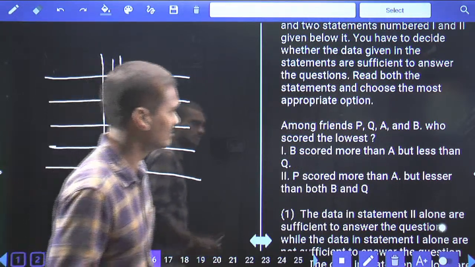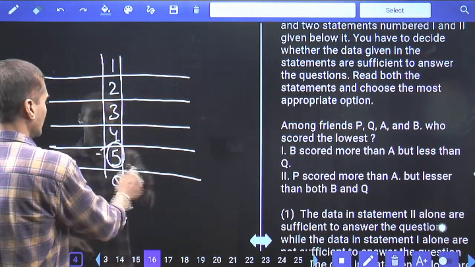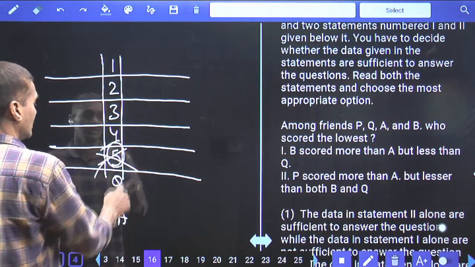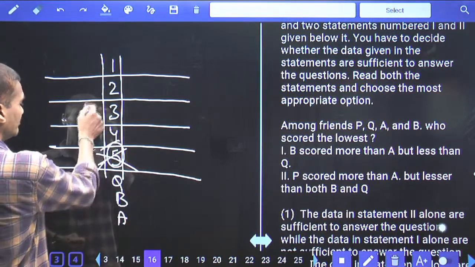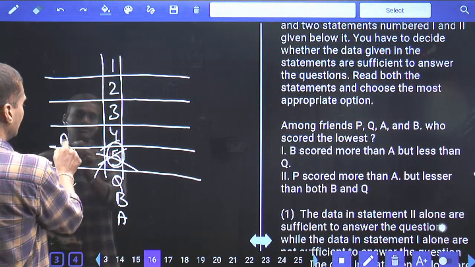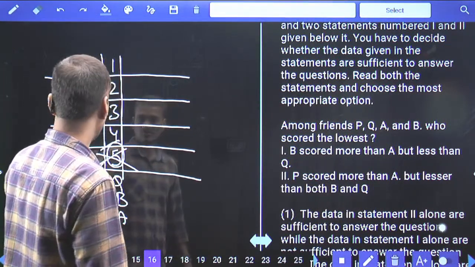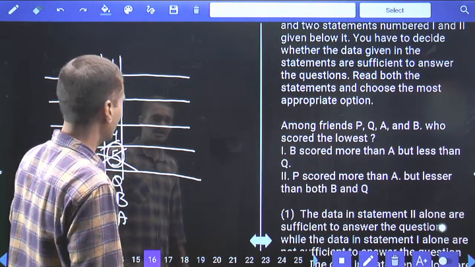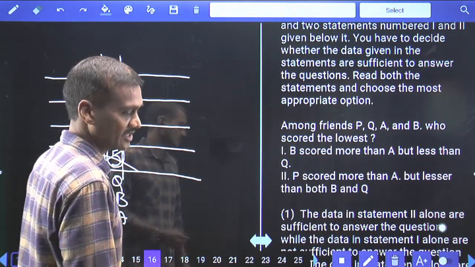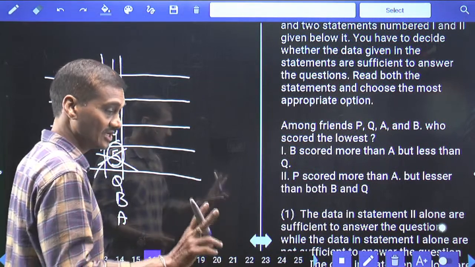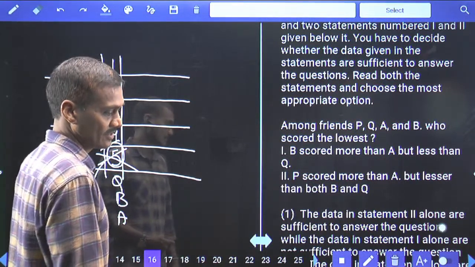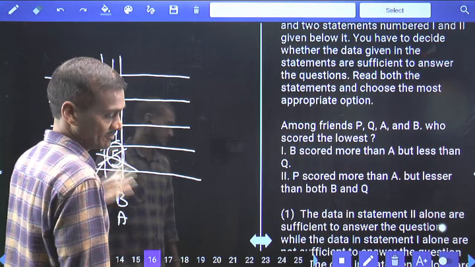Among friends, only how many friends? Only 4 friends were there, right? There are only 4 friends, but not 5. Among these 4, Q and B cannot be the lowest. Either A can be here, or P can be here. With the help of condition number 1, either A or P scored the lowest. Hence, one alone is not sufficient because you are getting 2 different answers, 2 different persons, whether A or P.